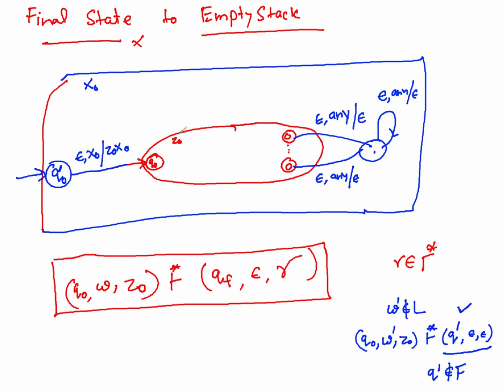Suppose a question comes that you have to design a machine for final state acceptance. You realize that you can construct a machine for empty stack very easily. So you construct it for empty stack and then quickly convert into final state acceptance. Knowing this equivalence will really help you. If one way of designing the machine is easy, you may use that method and then convert into the other one if the other is specifically asked. So that's all for the equivalence.